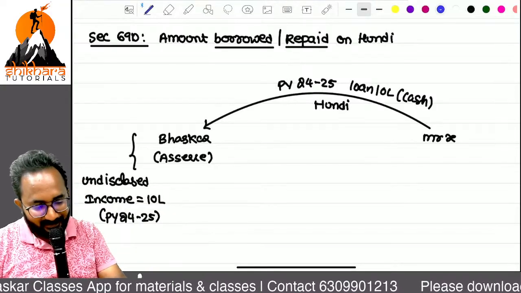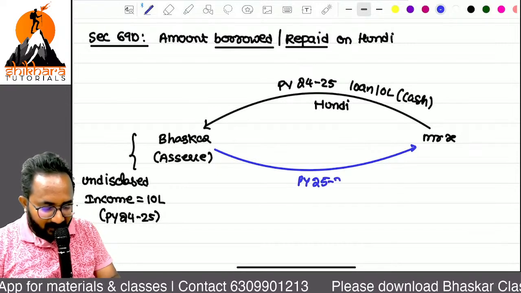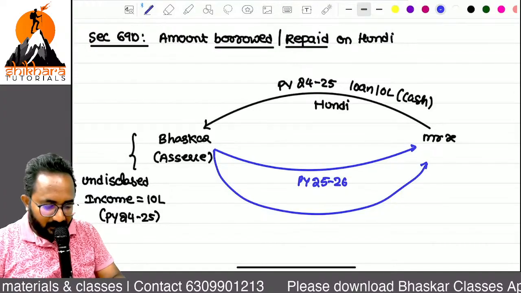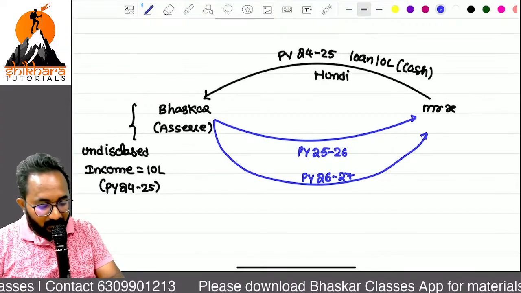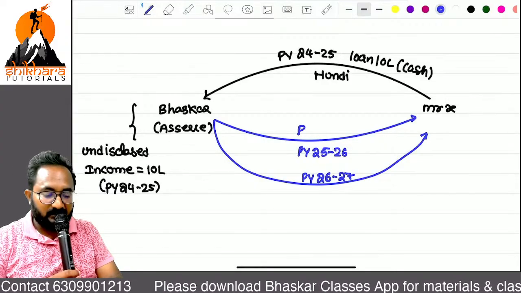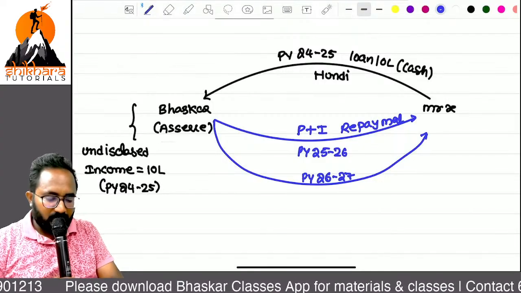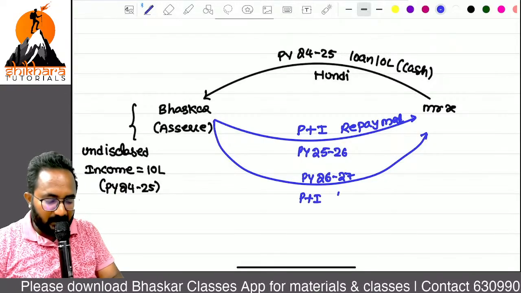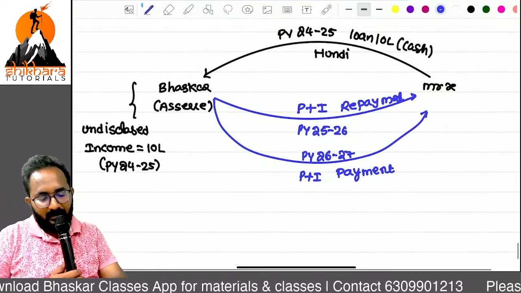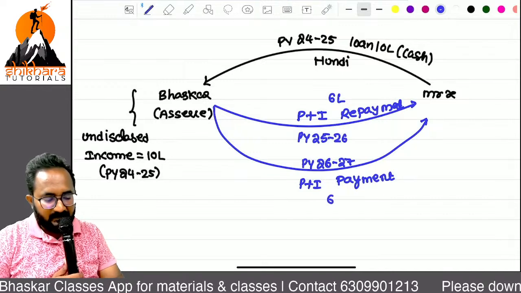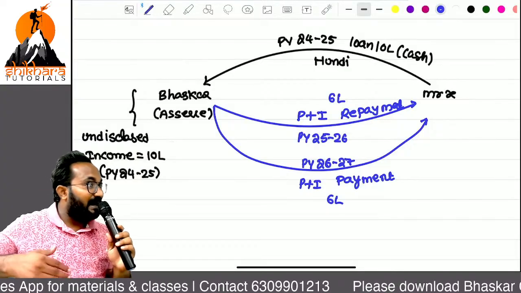Next year, during the next year, previous year 25-26, next year also, previous year 26-27, I am doing the repayment along with the interest, principal and interest. Repayment, 2 installments totally. So next year also I am doing the repayment, principal and interest. Okay. Exactly. First year I am making the payment of 6 lakhs. Second year also I am making the payment of 6 lakhs. Totally principal and interest. Can I treat it again?